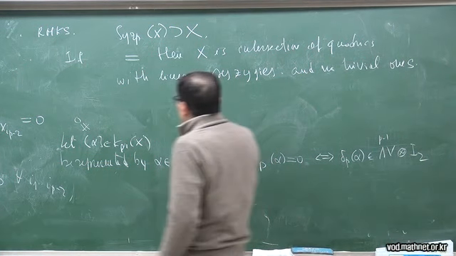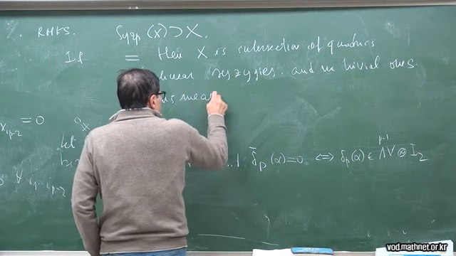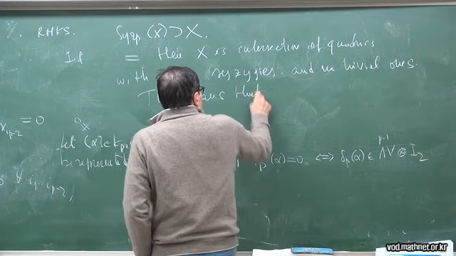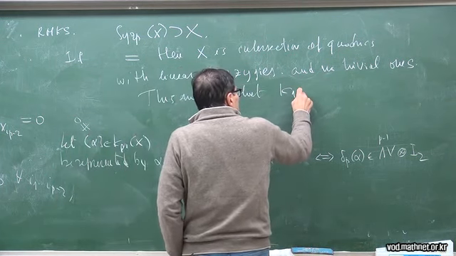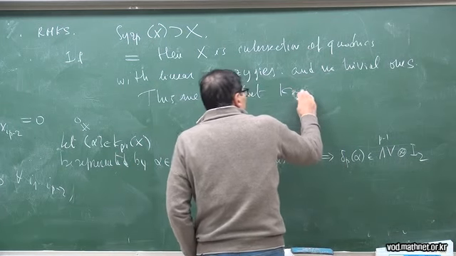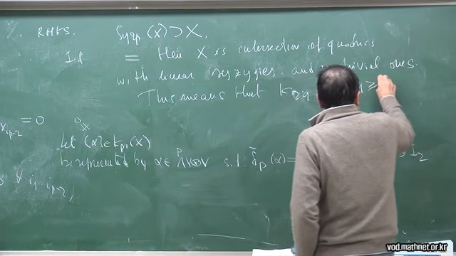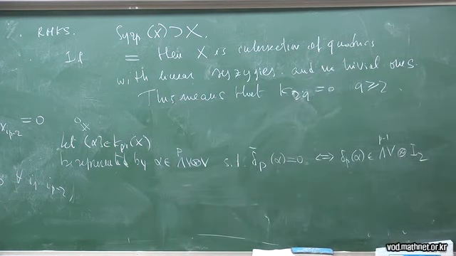So this means that K 2,1, so K 2,Q is 0 if Q is greater or equal to 2, I would say.